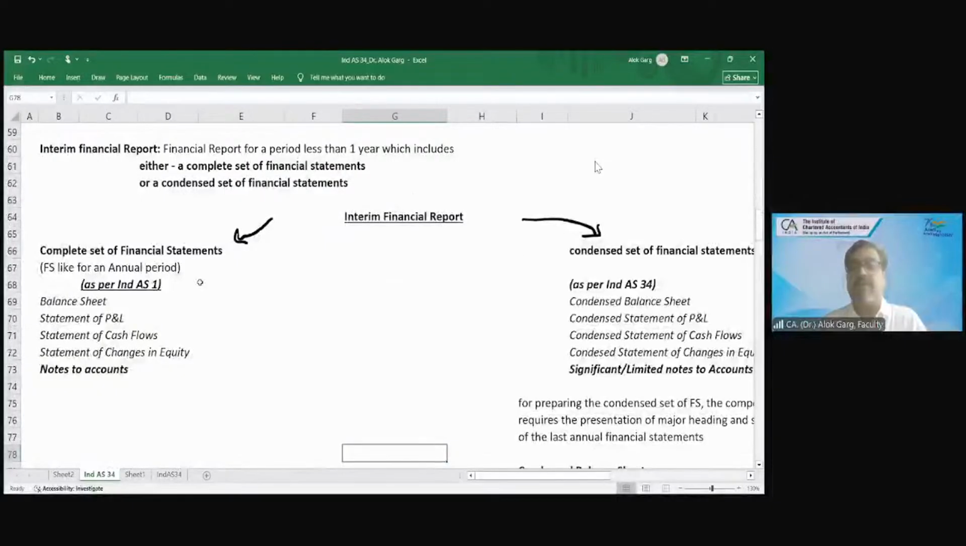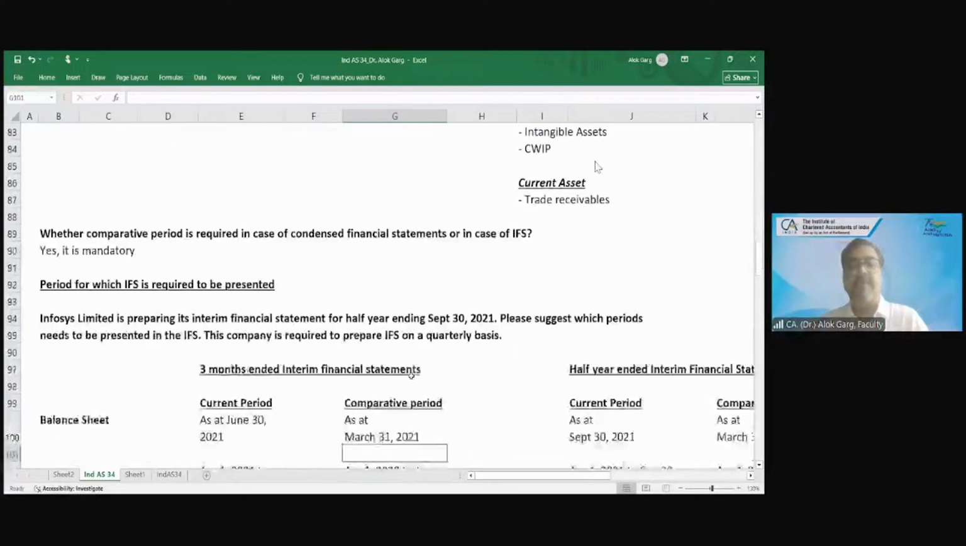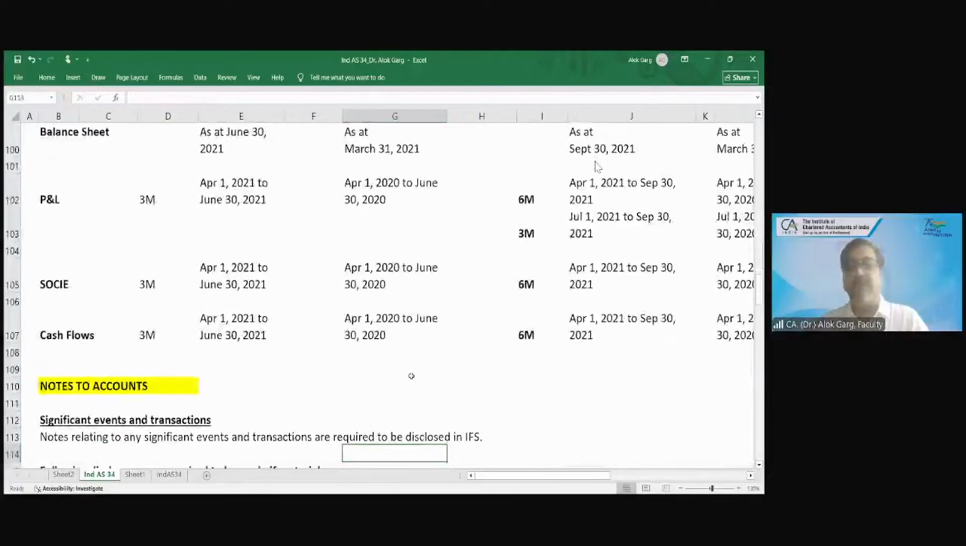We have also covered what is meant by a complete set of financial statements and a condensed set of financial statements. A complete set is a full-fledged financial statement, like the annual financial statement, and Ind AS 1 is applicable to it. But for a condensed set of financial statements, Ind AS 34 is applicable. Then you need to prepare a condensed balance sheet, condensed P&L, condensed SOCE, condensed cash flow, and significant notes to accounts and mandatory notes to accounts. Then we have covered the list of significant notes to accounts and mandatory notes to accounts.